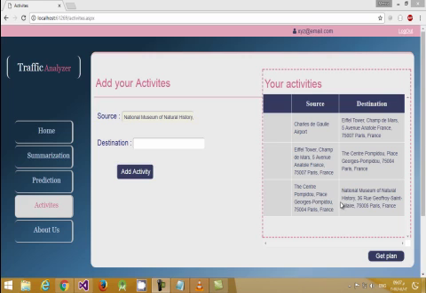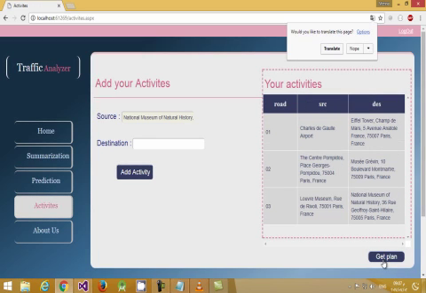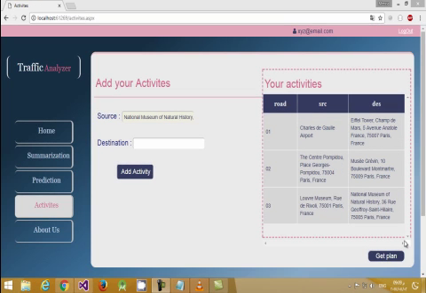For example, you should do the first and the second. That will give you less driving time than doing the order the user already entered. So get plan should reschedule these activities according to the shortest drive time.